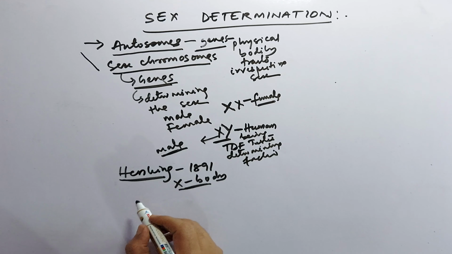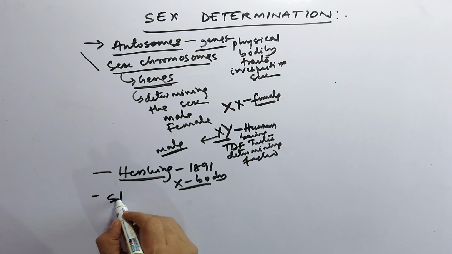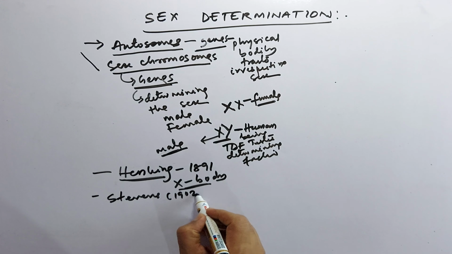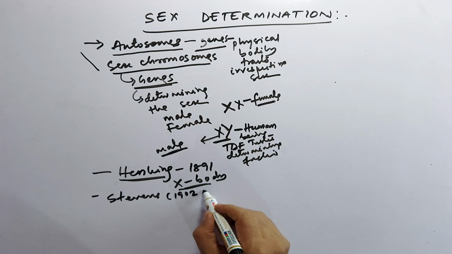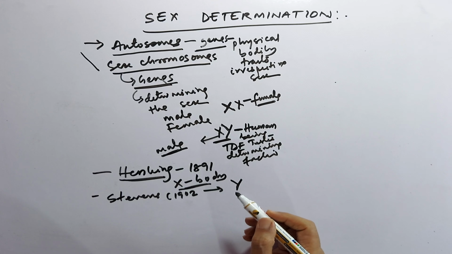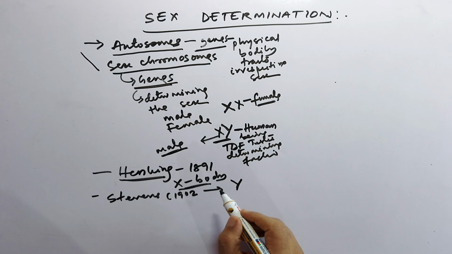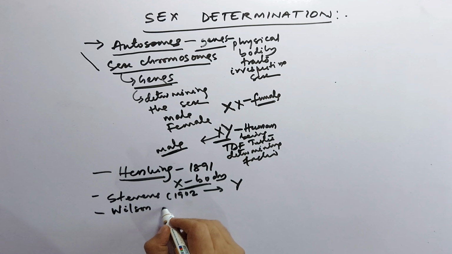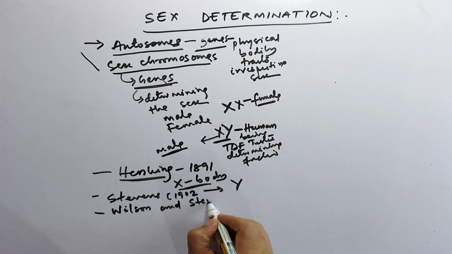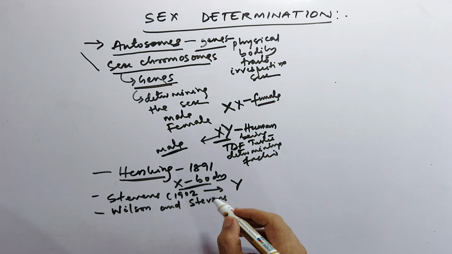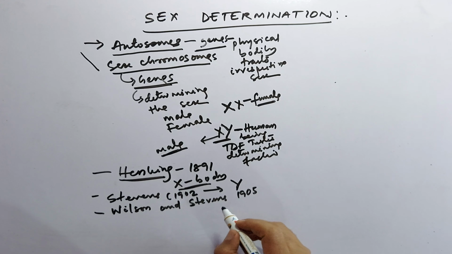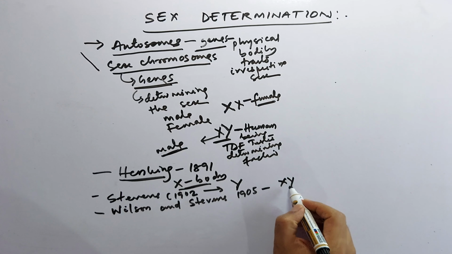Stevens in 1902 discovered the Y chromosome, and later on the scientists Wilson and Stevens in 1905 named the X and Y chromosome.